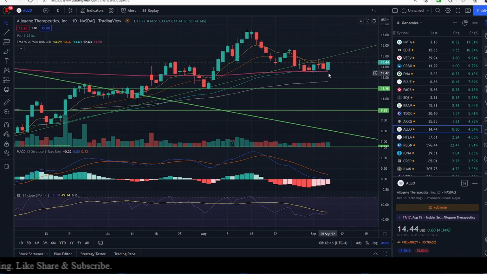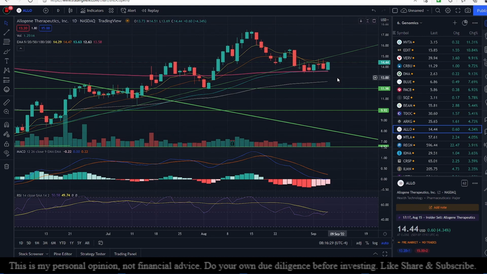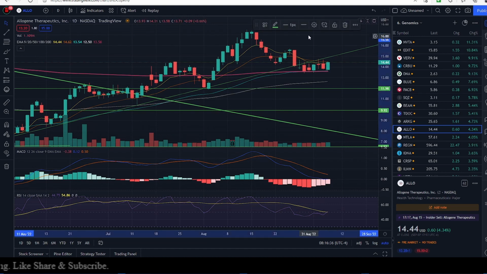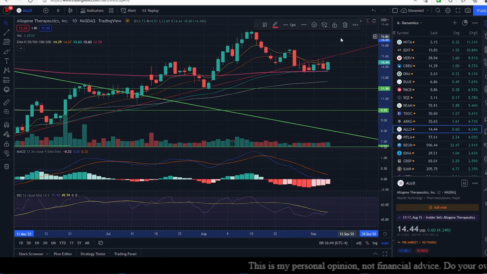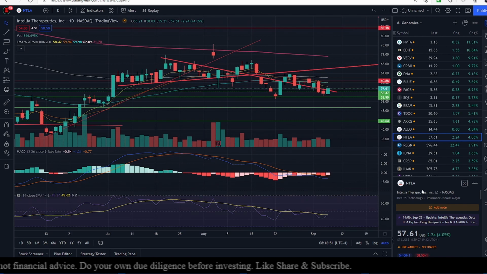Then next I go on to Allogene, which is up 4.34% as of yesterday. No trades today. It has very strong support from the 200-day exponential moving average and the 50-day exponential moving average in the 13.58 to 13.63 price range, and that's going to be sustained. And it has a resistance from the 20-day exponential moving average at 14.47, failing which it's going to face resistance somewhere around $15 today, which is the diagonal line of resistance, which was earlier a line of support in the bull channel.